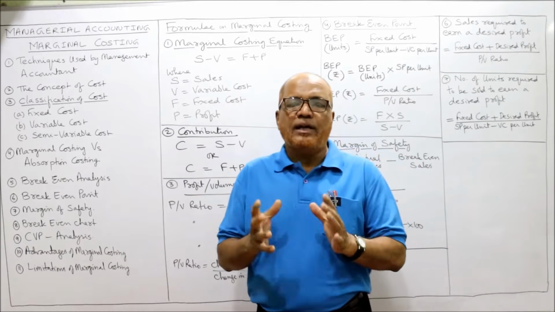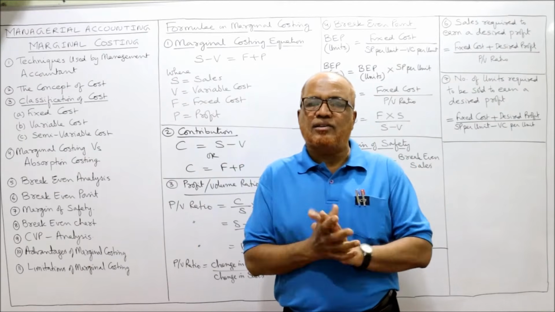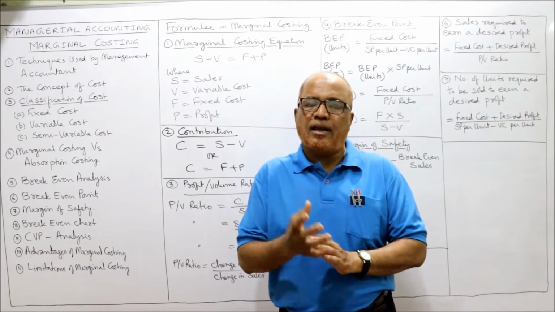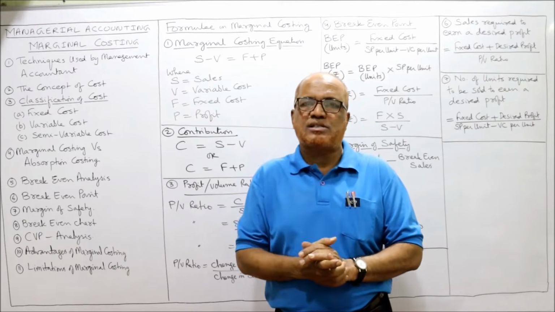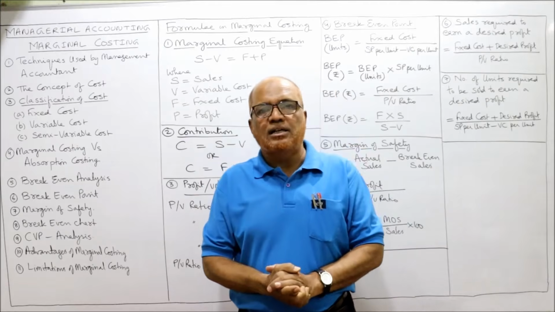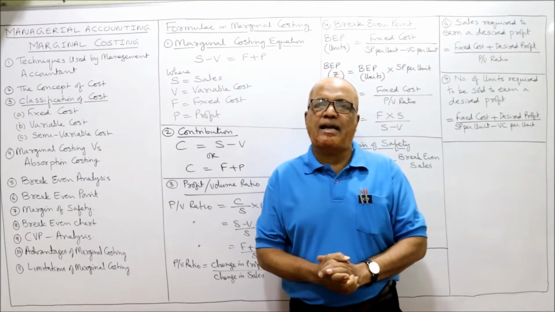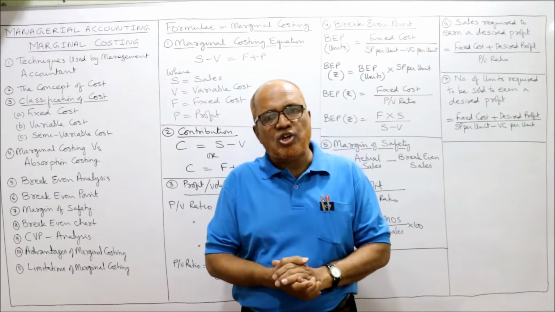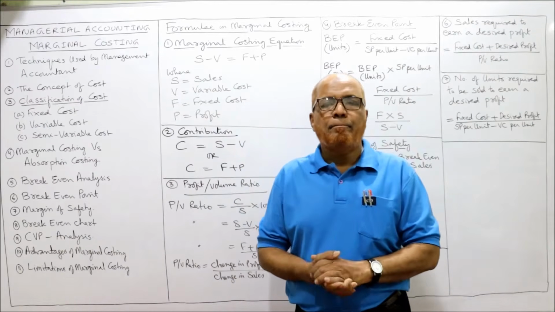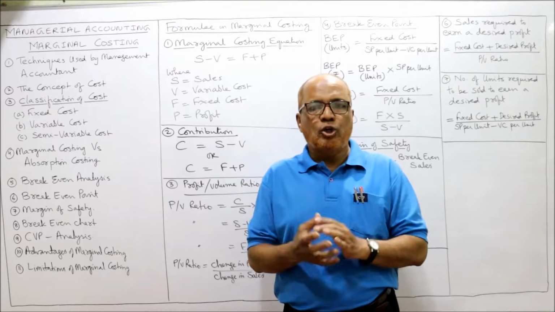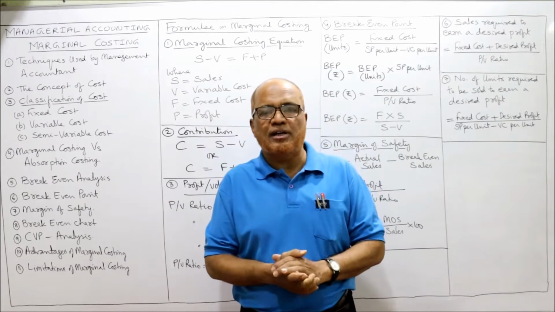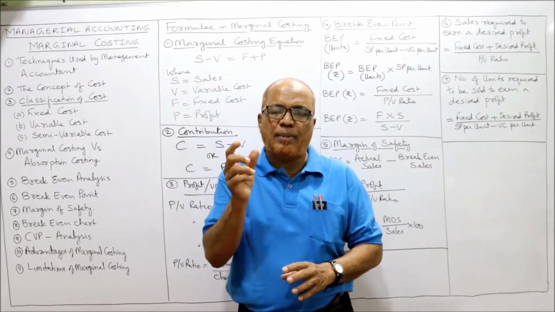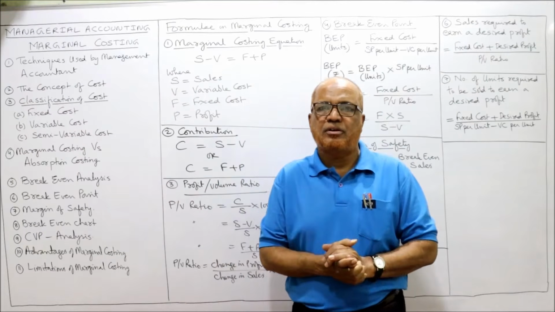See here, accounting is the art and science of recording the transactions, analyzing, interpreting, and preparing the financial statements, supplying the information to the concerned parties so that the parties can take prudent decisions. So accounting has different branches: financial accounting, cost accounting, management accounting, human resource accounting, responsibility accounting. So many different branches of accounting are there, and every branch has its own objective.